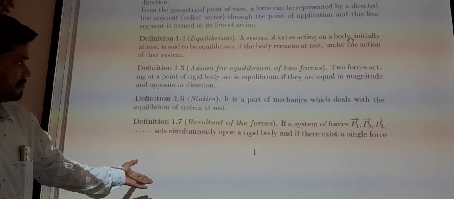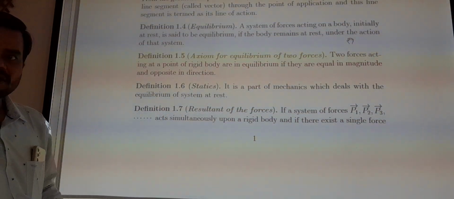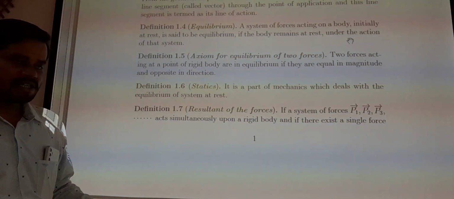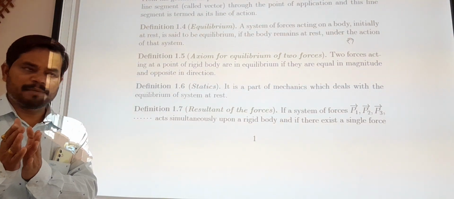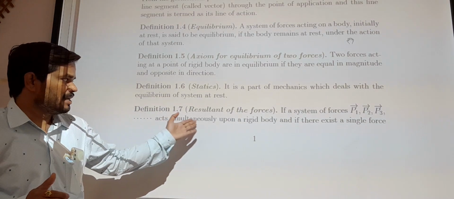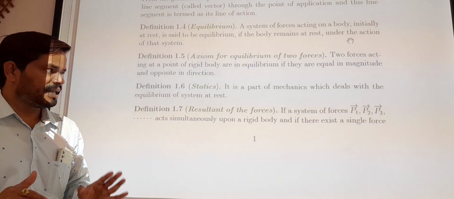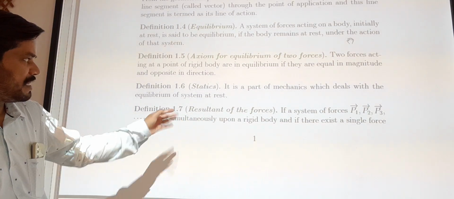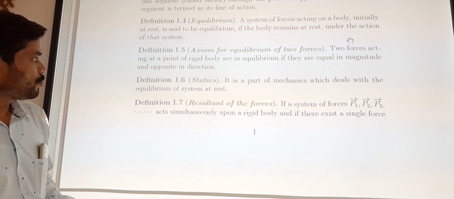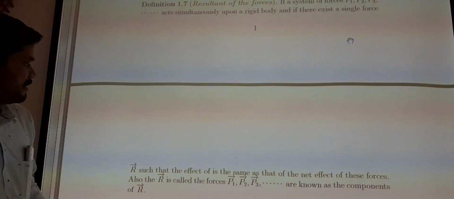This is the definition of the resultant of forces. If the system of forces P1 bar, P2 bar and P3 bar acts simultaneously upon a rigid body and there exists a single force equivalent to them, then this is called the resultant of the forces. Next one.